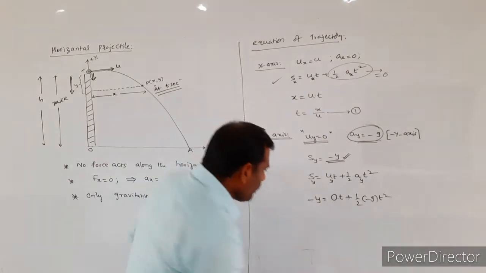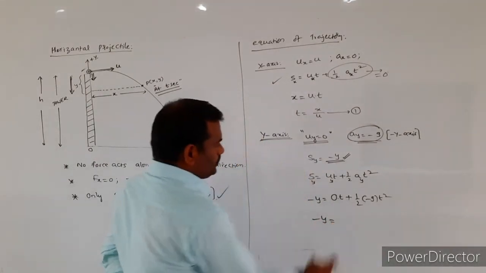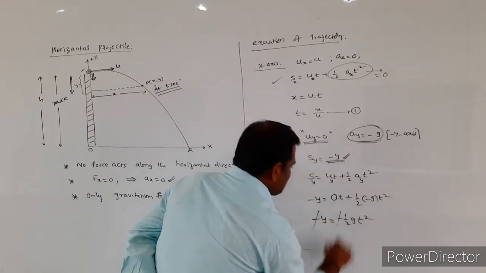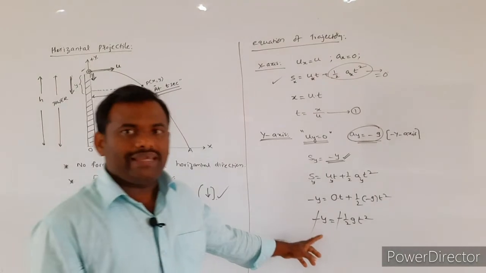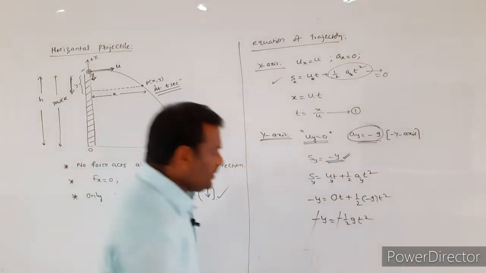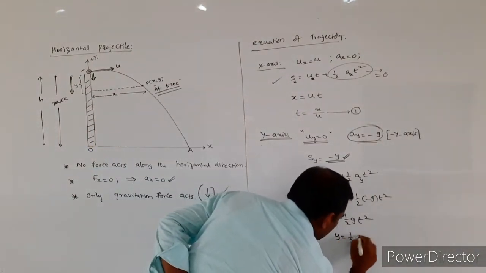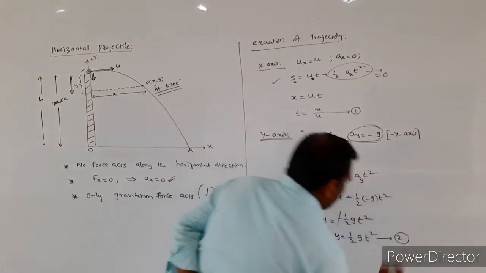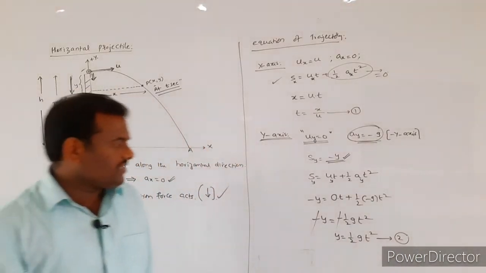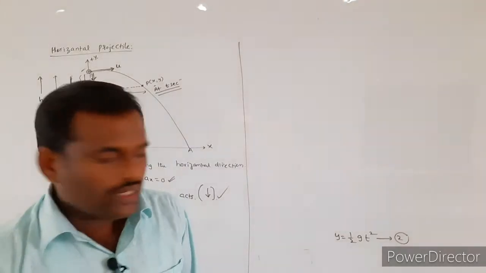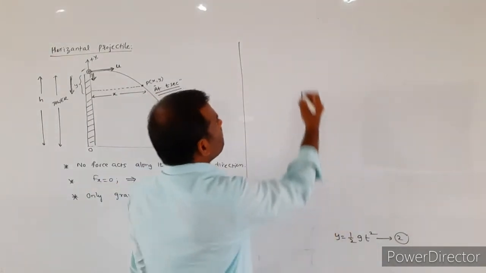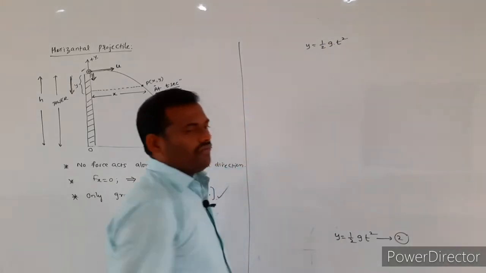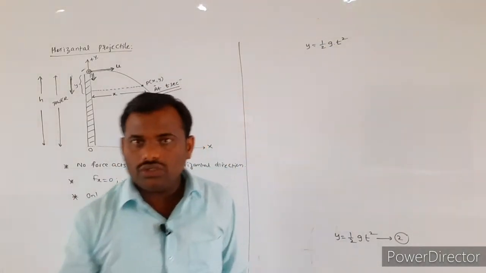Here minus y is equal to 1 by 2 into minus g, that is minus half g t square. Minus will be cancelled. So here you will get y is equal to half g t square. Let it be equation number 2. Now see here, what you got: y is equal to half into g into t square.